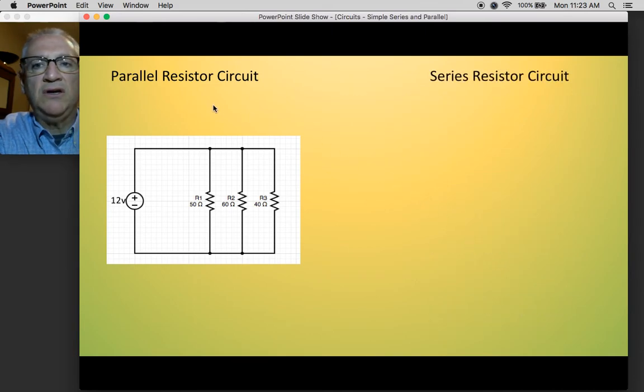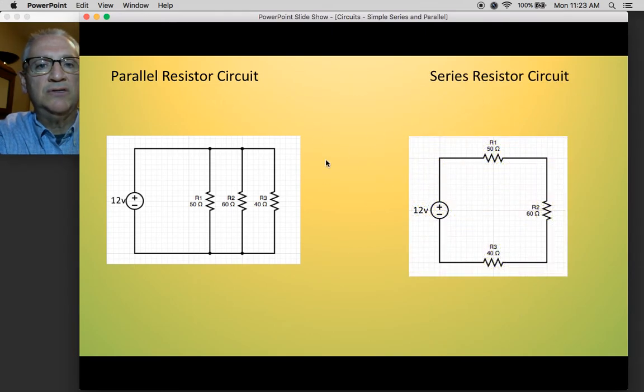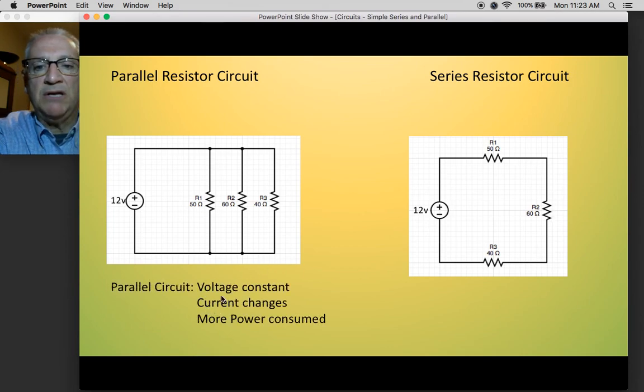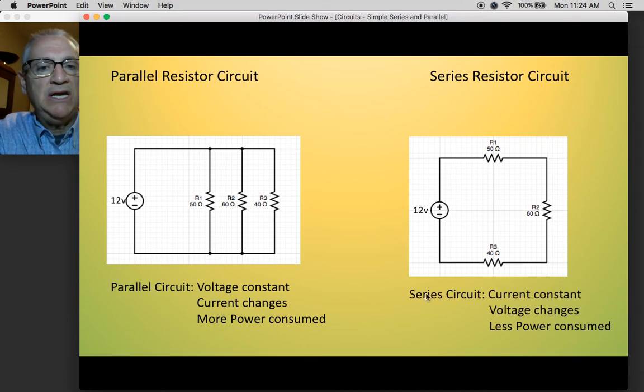Now, if you take a look at parallel and series circuits, they look different. In the parallel circuit, you have a single conductor with 3 or however many resistors you have in your circuit, connected to another conductor. Over here you have a single conductor running end to end. So in the parallel circuit, as a review, voltage is constant, current changes, and more power is consumed. In the series circuit, the current is constant, the voltage changes, and there's less power consumed.